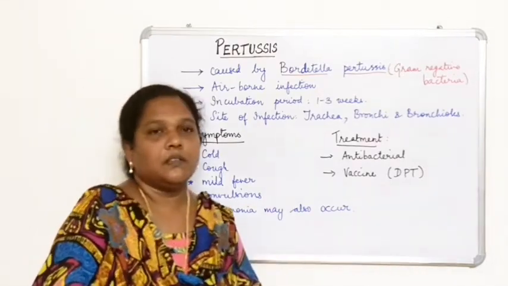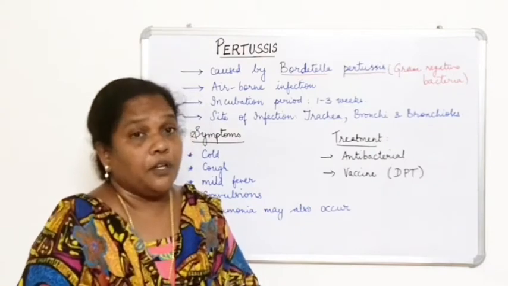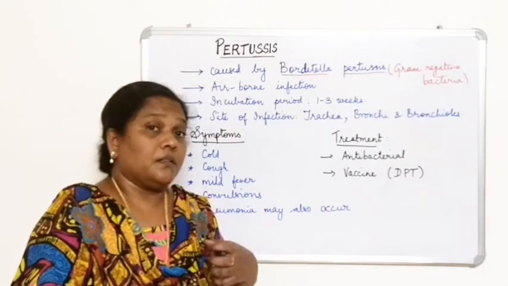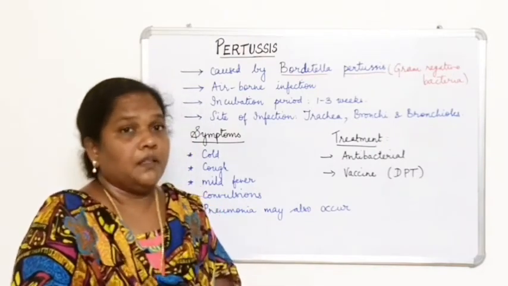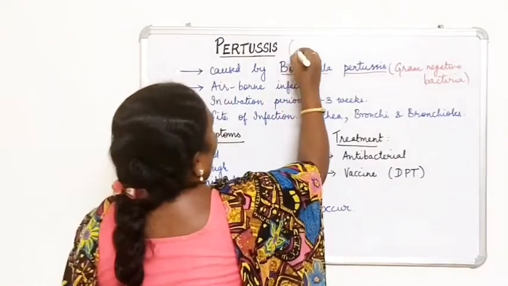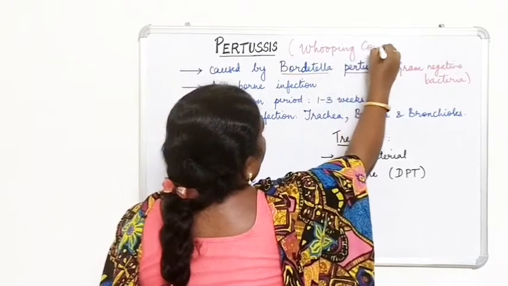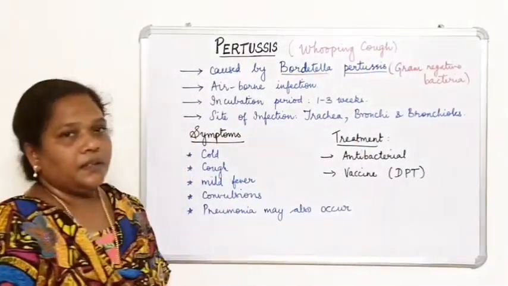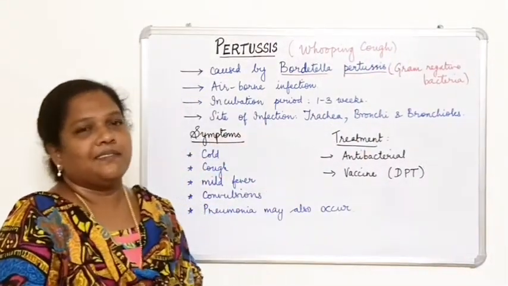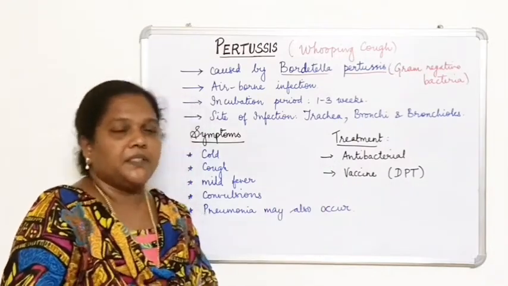And here, a violent attack of cough forces air out of the lungs so that the person will have continuous cough. So you call this whooping cough. And what type of treatment can be given? Antibacterial treatment can be given.